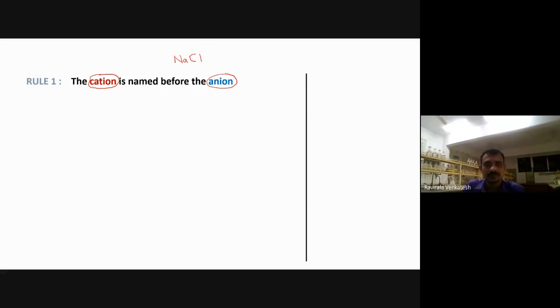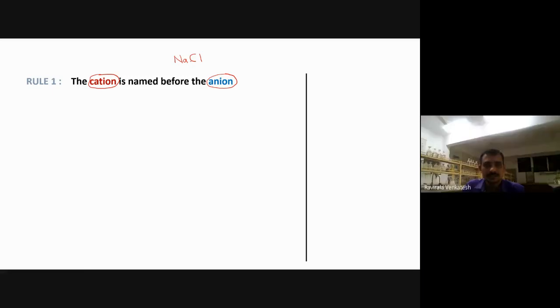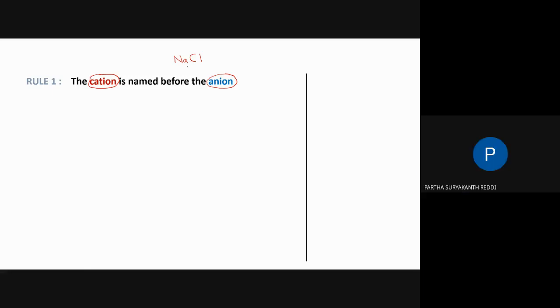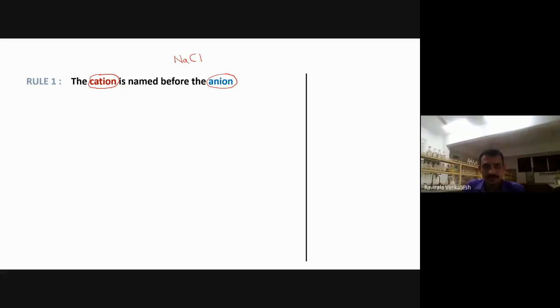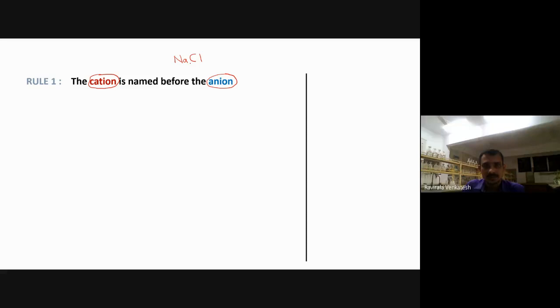Inform him. Next, is Patil there? Is Parth there? Yes, sir. Who is talking, Parth?